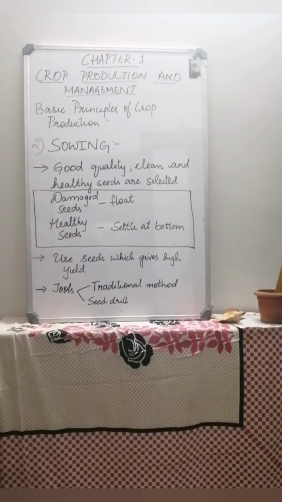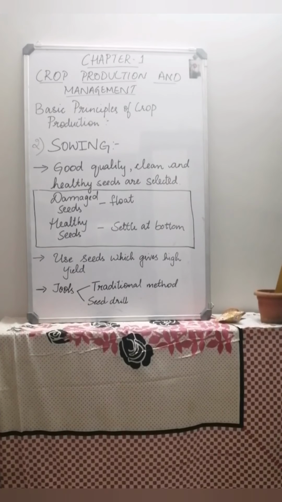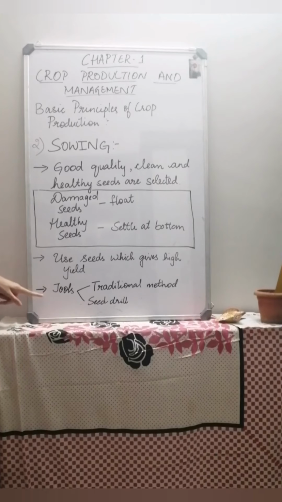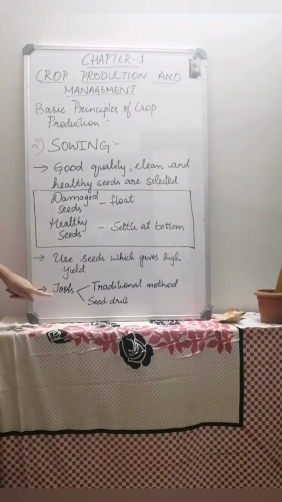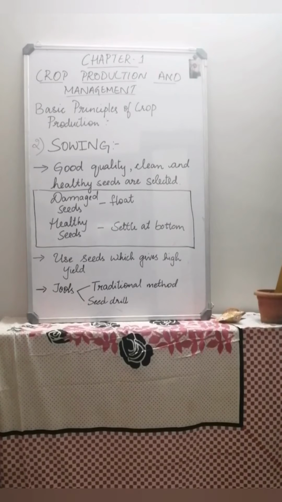Farmers use seeds which give a high yield and good production. For example, if they are growing mangoes, they should give a large amount of mangoes, so they use seeds which give high yield. As you saw in the first practice, the preparation of soil, there were some tools such as the plow, hoe and the cultivator. In the same way, sowing also has tools. The first is the traditional method of sowing, and the next is the seed drill, which we'll see next.